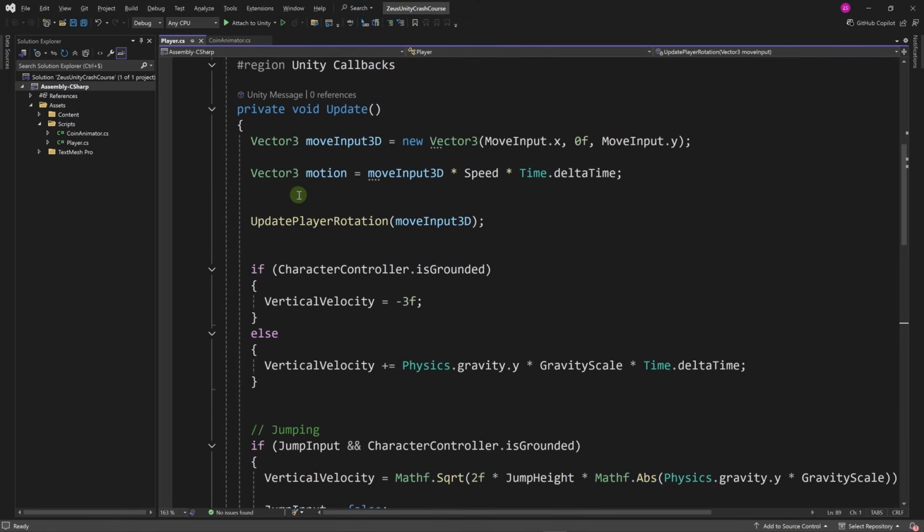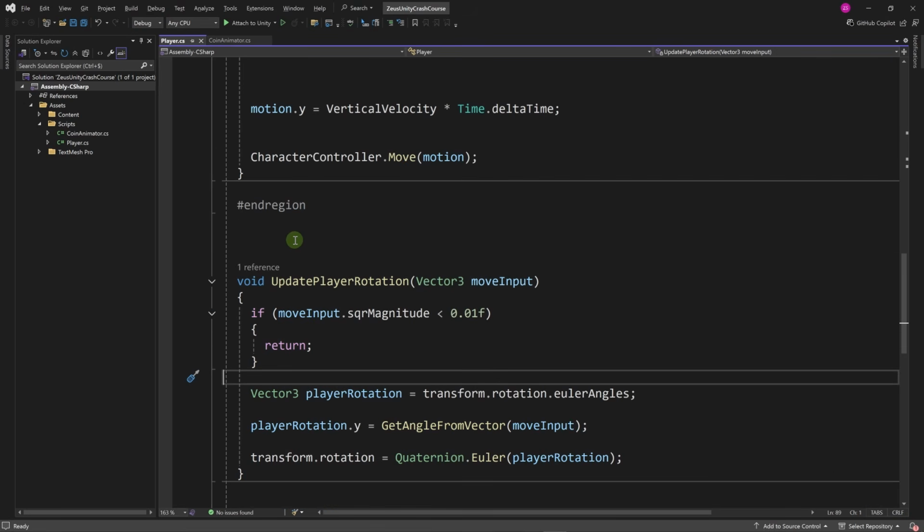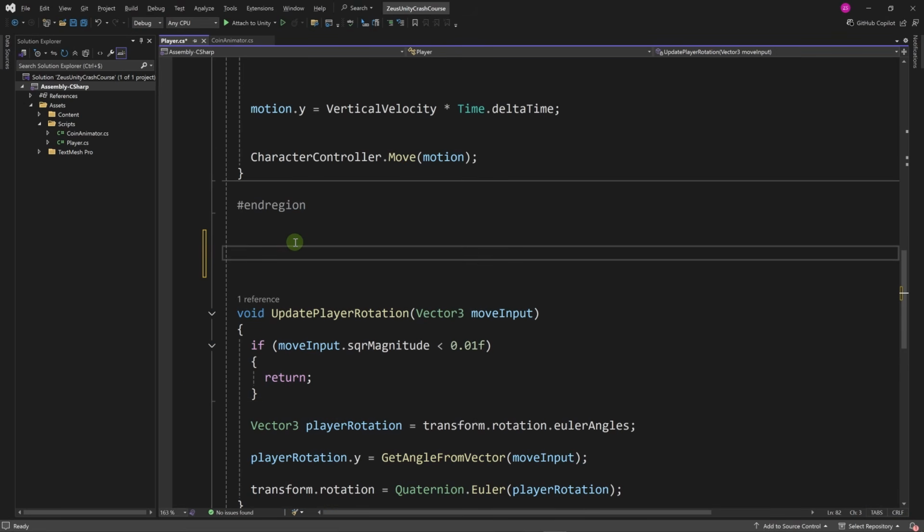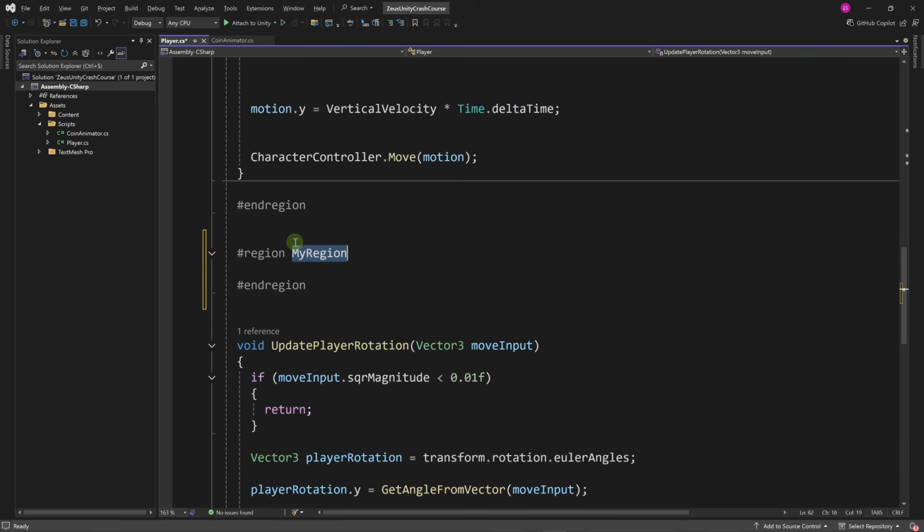Now let's organize this a little bit better. Let's create a new region down here. In Visual Studio, you can type region and then hit tab and tab again, and this will automatically create an end region line and give you the input to set the name of the region. So it's a shortcut instead of writing it manually. This is a nice shortcut. Let's call this character control methods.